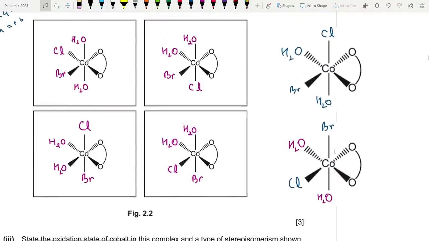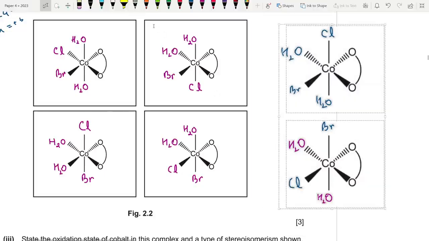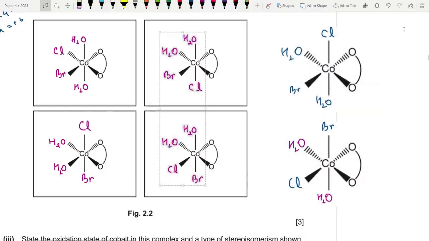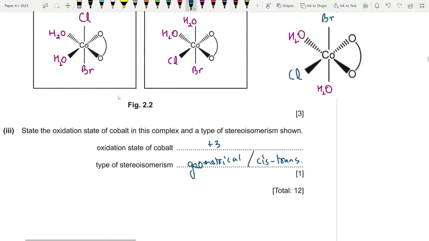It's like a mirror image. Similarly, these two are optical isomers of each other, and these two are optical isomers of each other. And clearly this one is the trans isomer and this one is the cis isomer. You could also consider the other ones to be cis, but the trans one is fixed. Okay, so it also has optical isomers, so you could opt for any one since it's such a unique compound.